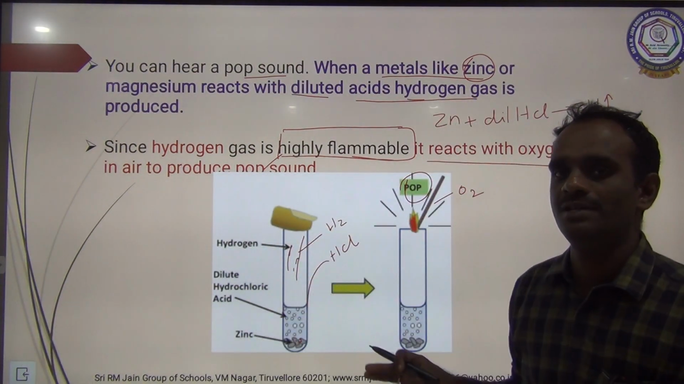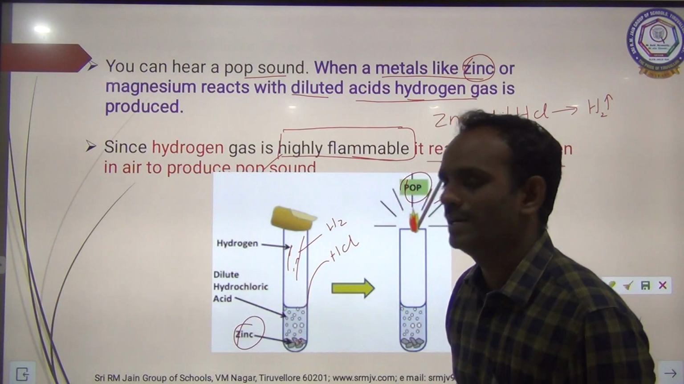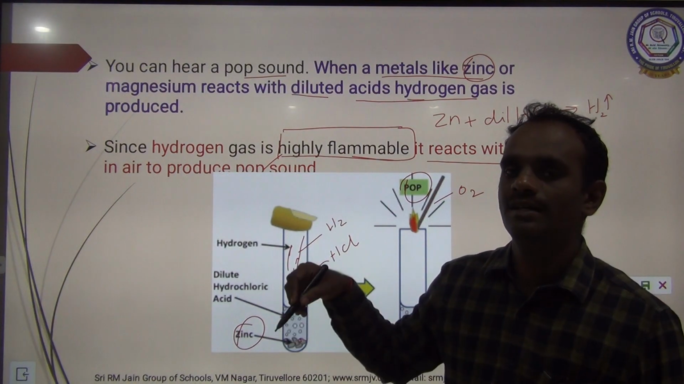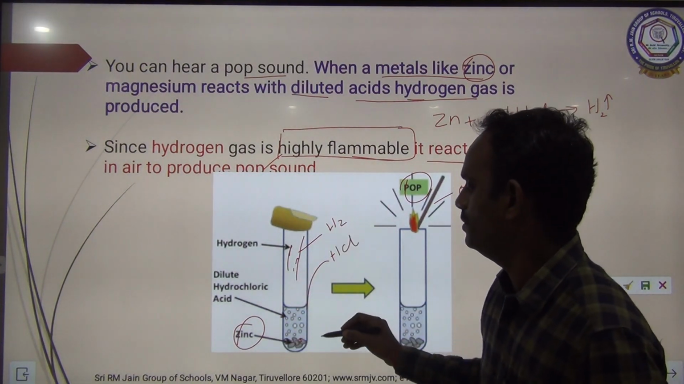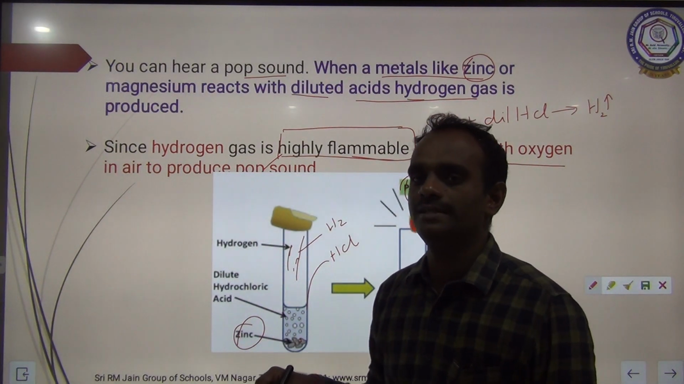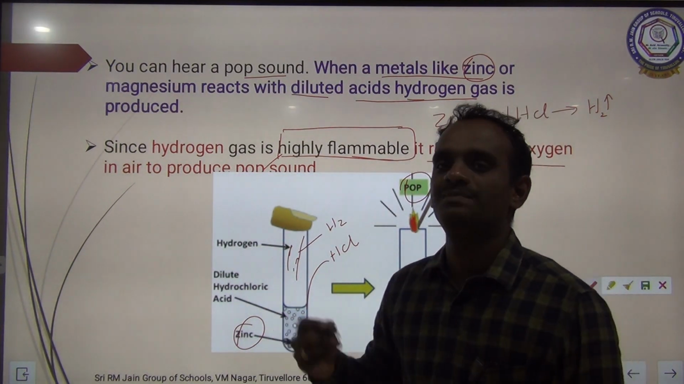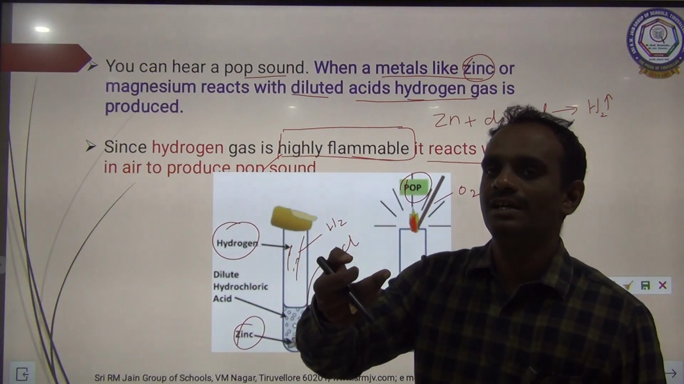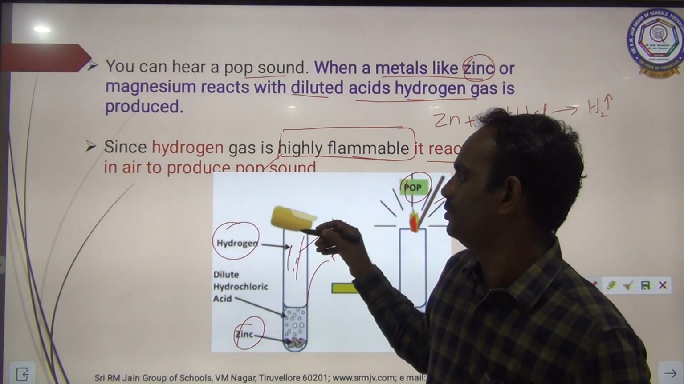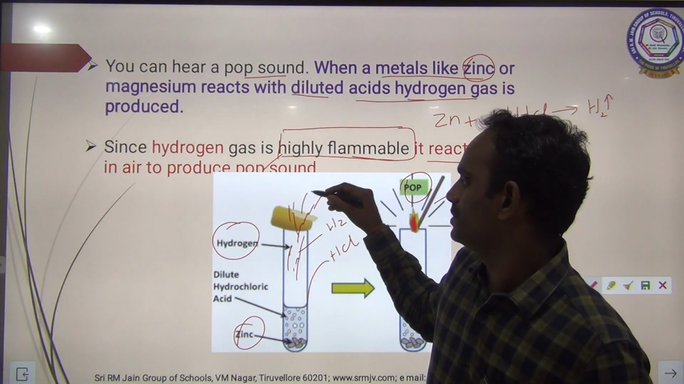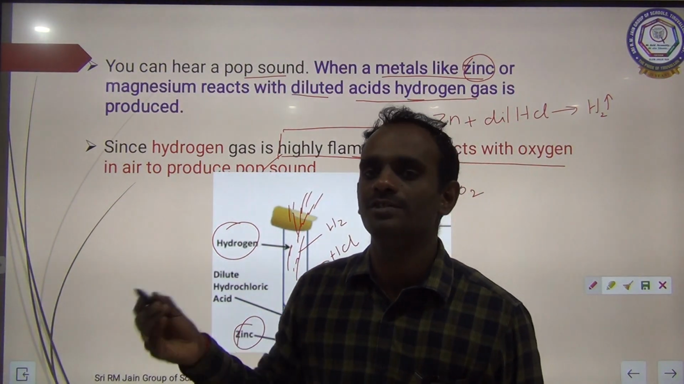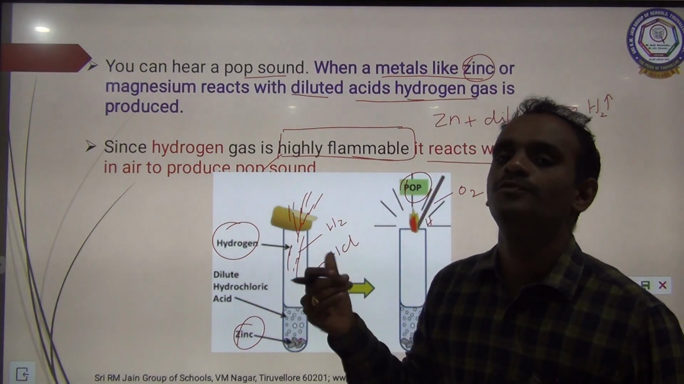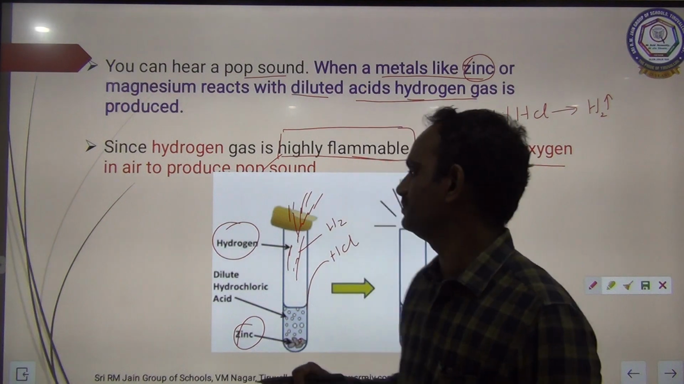Once again I am repeating this experiment. This is a zinc metal. I am taking the zinc metal in a test tube and adding a small amount of dilute hydrochloric acid. The chemical reaction takes place with the liberation of hydrogen gas. Once we release the thumb from the tube, the gas is exposed to atmospheric oxygen. So the hydrogen combines with atmospheric oxygen to form a pop sound. Clear, children?